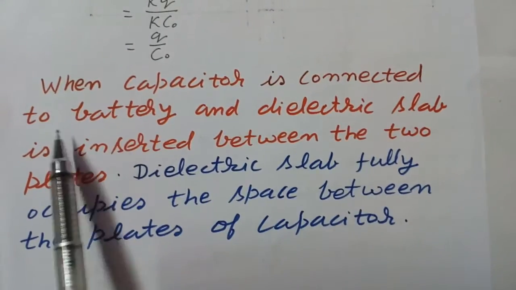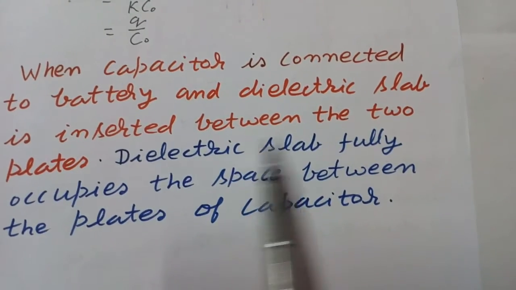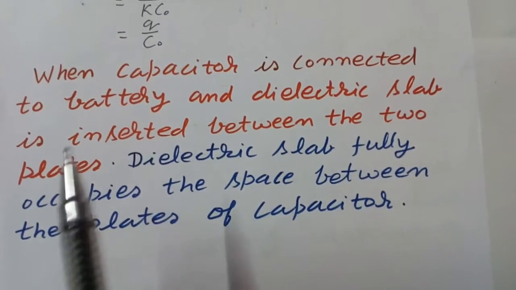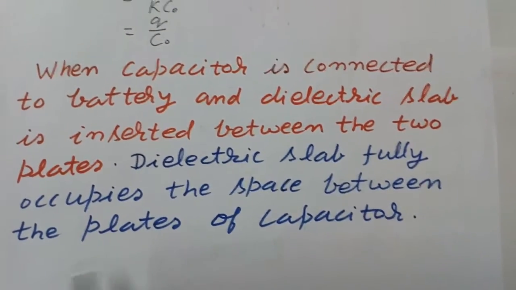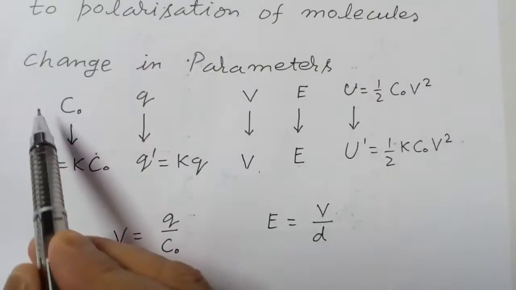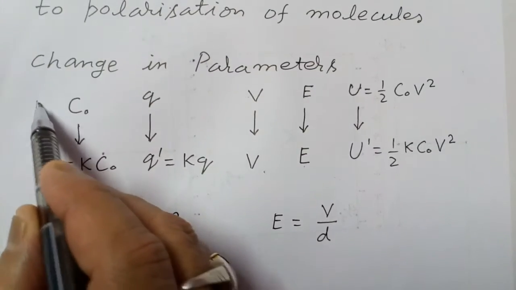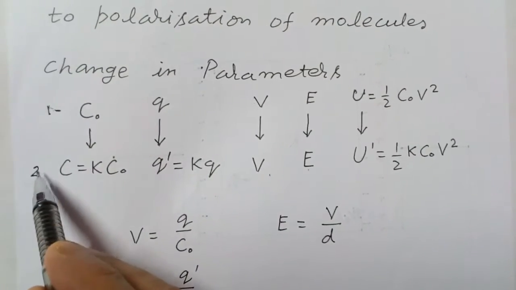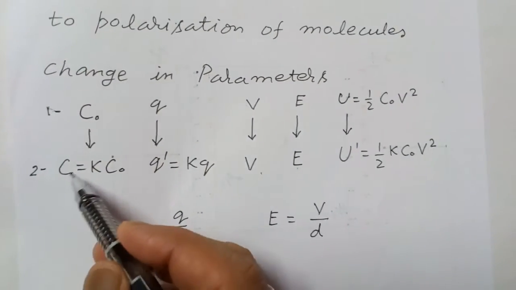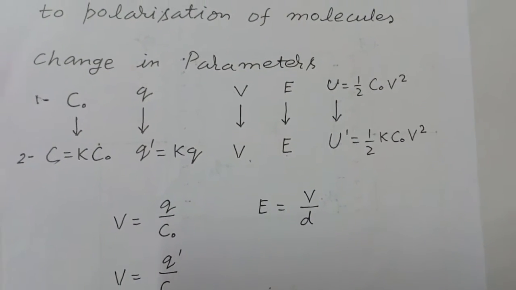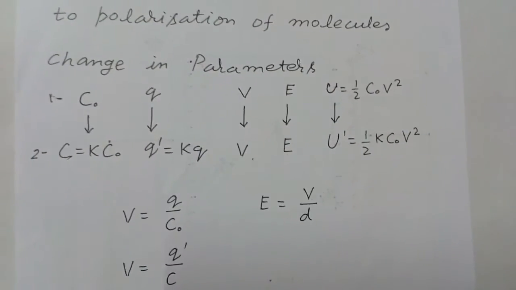When capacitor is connected to battery and dielectric slab is inserted between the two plates and battery is not disconnected, and dielectric slab fully occupies the space between the plates of capacitor, then this is the change in parameters. This number 1 is parameters when there is no dielectric slab, and second is these are parameters when dielectric slab is inserted between the plates of capacitor and battery remains connected to the capacitor.